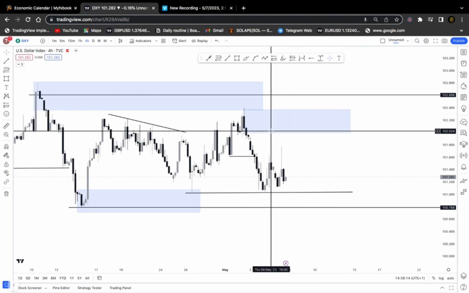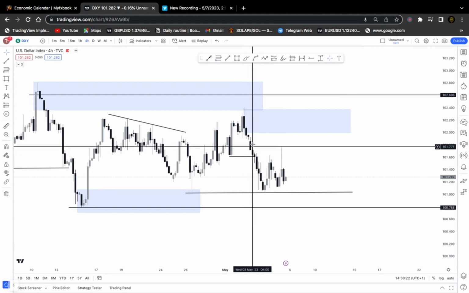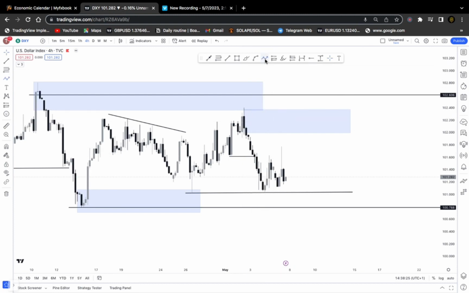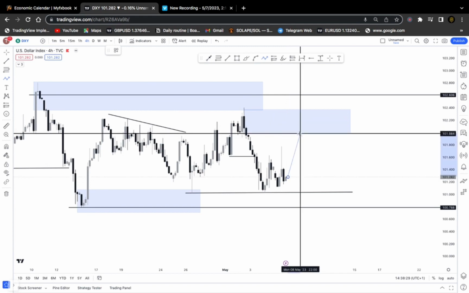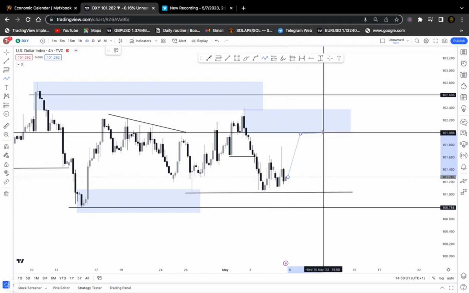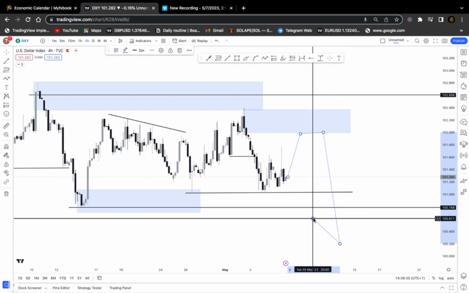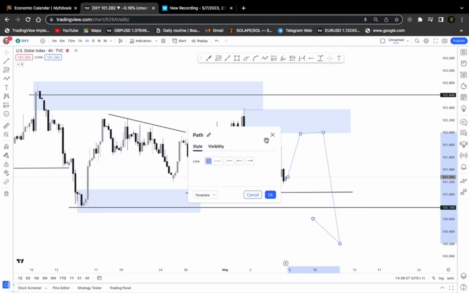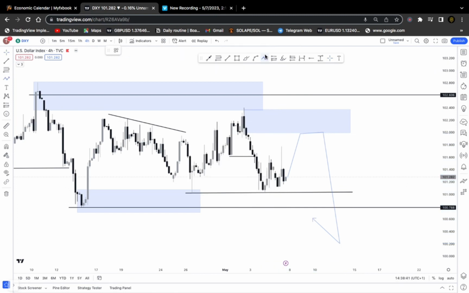The best opportunity on the DXY for this week is that we want to see the market come back to mitigate this supply zone at the top there. We want to see the market come back because we have the change of character, as we confirmed. The market hasn't filled in the gap that it left, and the market needs to fill in those gaps. So we expect the market to push from the top side into the supply zone there and continue to move to the downside. That's going to be our expectation on the forward time frame on DXY for our bearish sentiment.